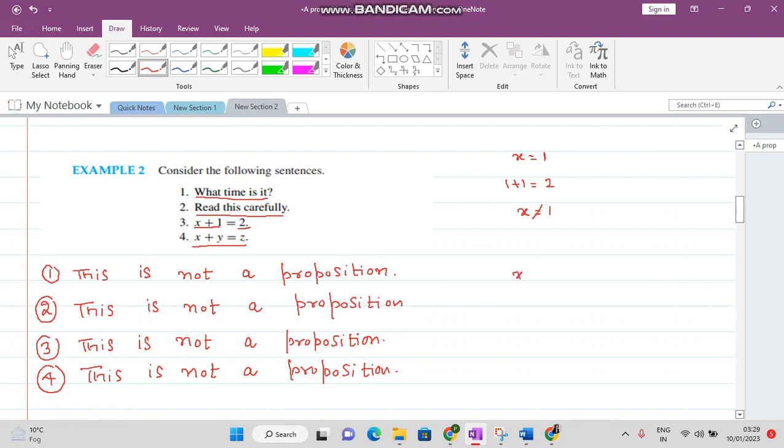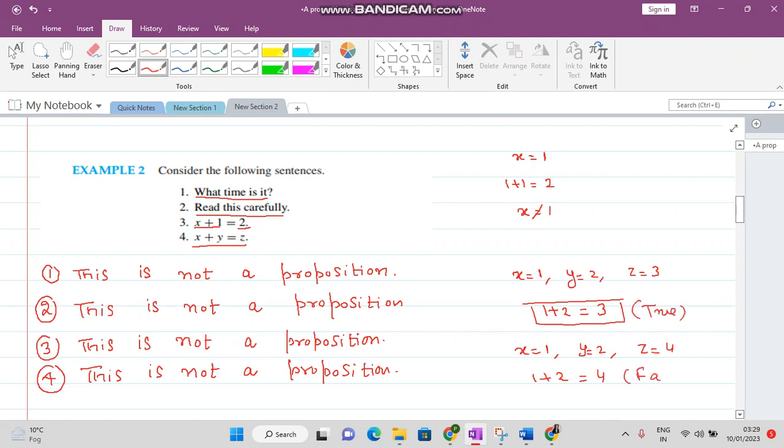For example, if I take x equal to 1, y equal to 2, and z equal to 3, then 1 plus 2 is equal to 3, so this is true. But if I set x equal to 1, y equal to 2, and z equal to 4, then 1 plus 2 is not equal to 4. So here it is true and here it is false. That is why this is not a proposition.